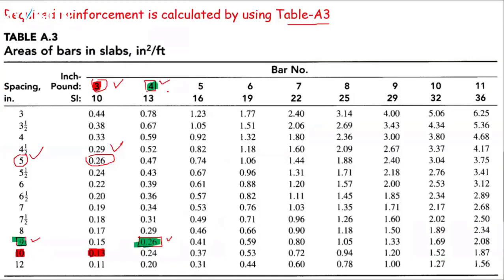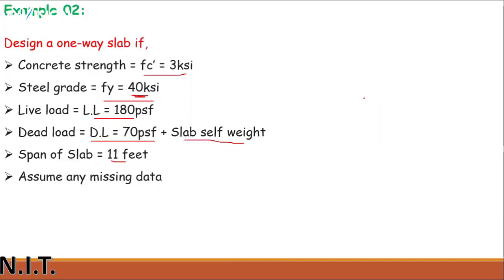Your formula should look like: temperature steel will be calculated as 0.0020 multiplied by b h. Clear?